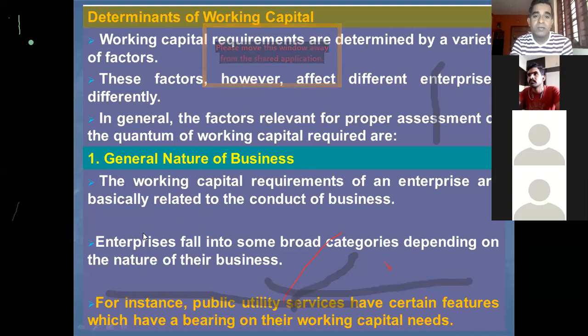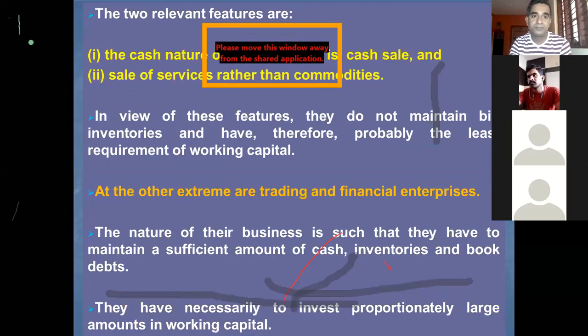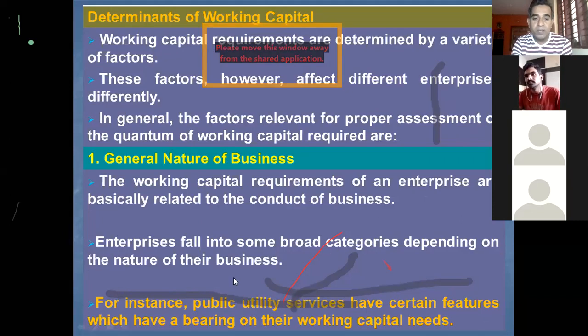When it comes to nature of business, the enterprises or companies can be broadly classified into two categories. One category is public utility services, which have certain features, and these features have a bearing on their working capital requirements. First, let me give examples of public utility services.